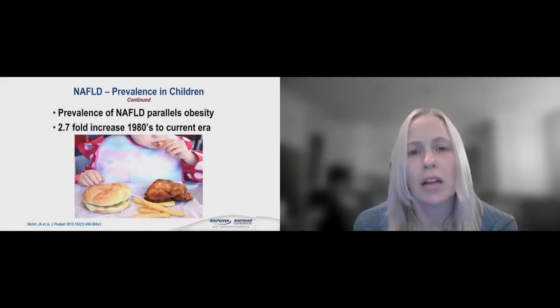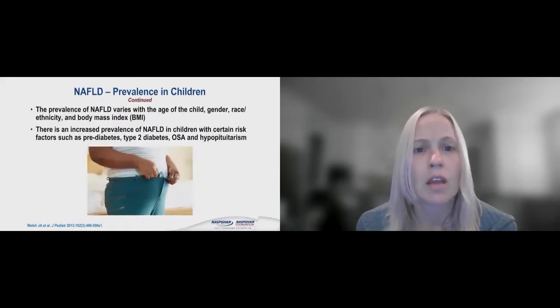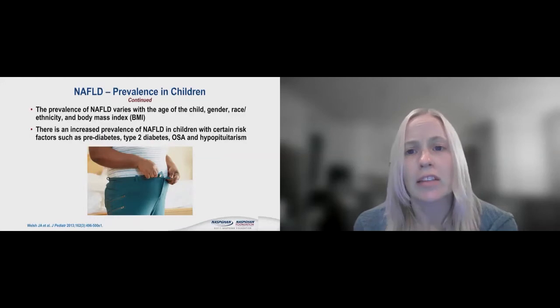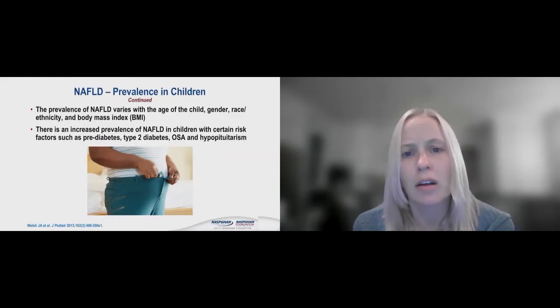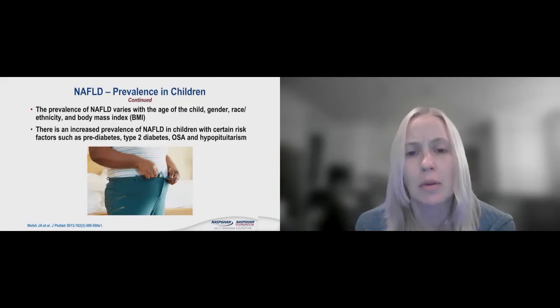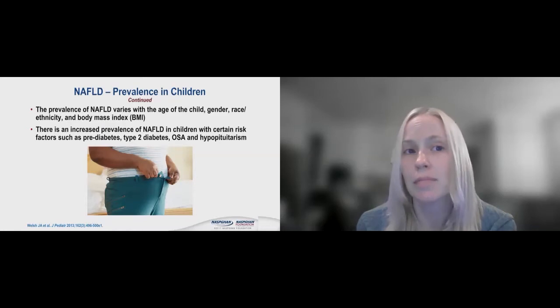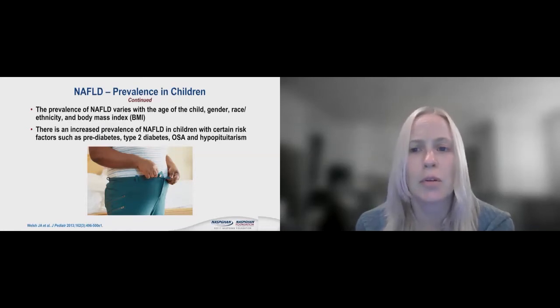But we do know it parallels the obesity epidemic that we're seeing. And so there's been a 2.7-fold increase in NAFLD from the 1980s to the current era because of the epidemic in obesity. It does vary with age of the child, gender, race, ethnicity, and the BMI. There's an increase in prevalence in children with certain risk factors such as prediabetes, type 2 diabetes, obstructive sleep apnea, which you may get asked about, and then hypopituitarism.